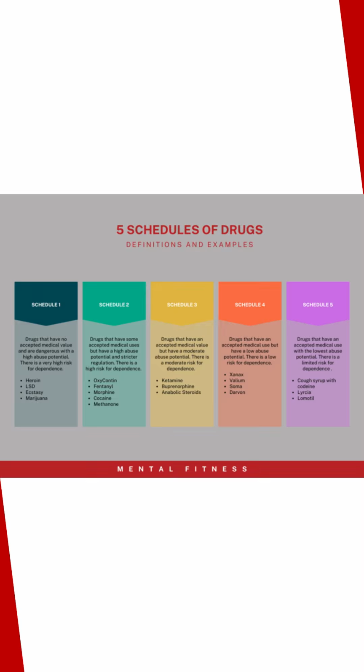Later on, we're going to talk about medication assisted treatment options and the difference between methadone and Suboxone. Because methadone is a Schedule 2, it comes with more regulation, and because buprenorphine is a Schedule 3, it comes with less regulation. When we look at Schedule 4 drugs, these are drugs that have an accepted medical use and a low abuse potential, but there is still a low risk for dependence.